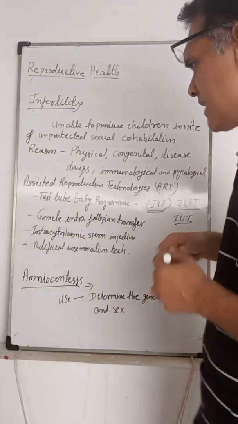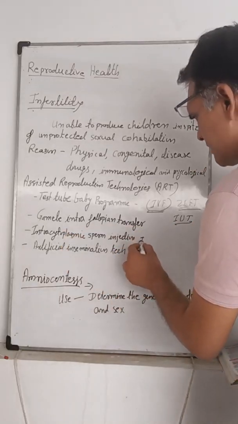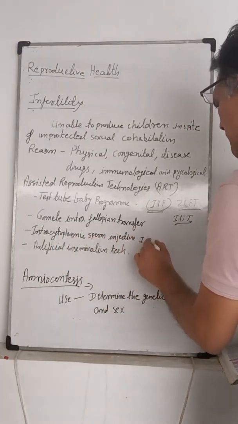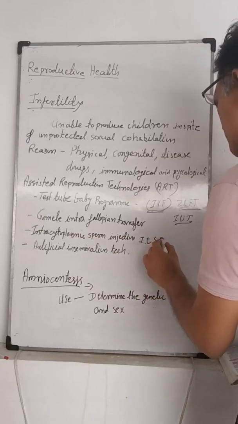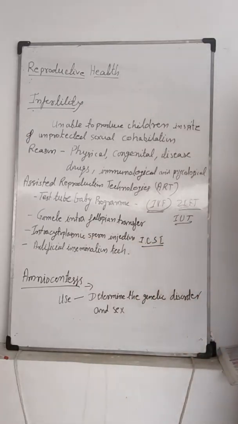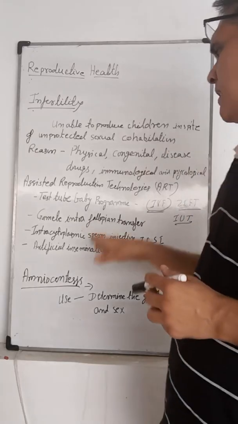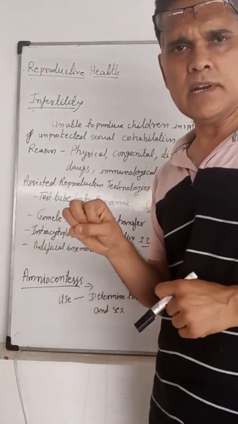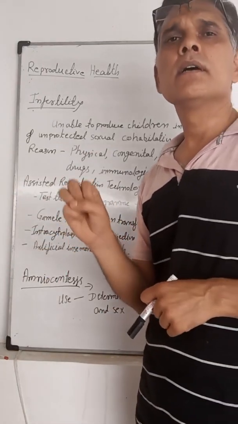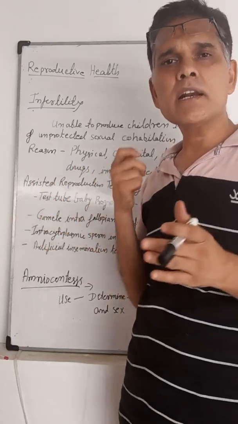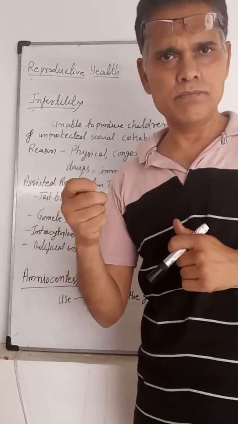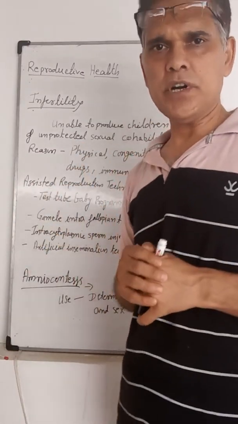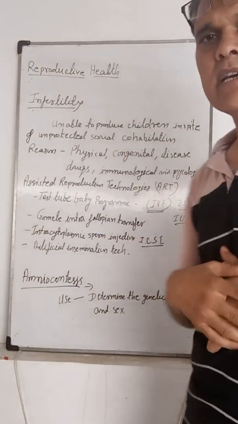Another is intracytoplasmic sperm injection, that is ICSI. In such a condition, if the sperm count is very low in the male, the sperm is directly introduced into the ovum with the help of special injections in artificial conditions, inside the laboratory. That is intracytoplasmic sperm injection.